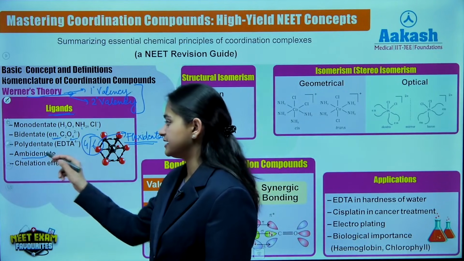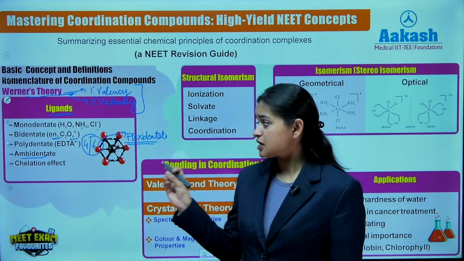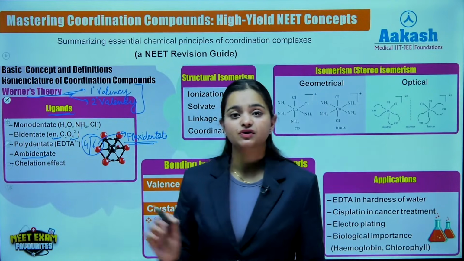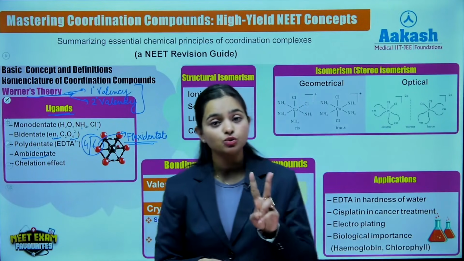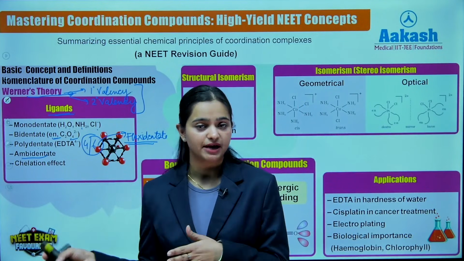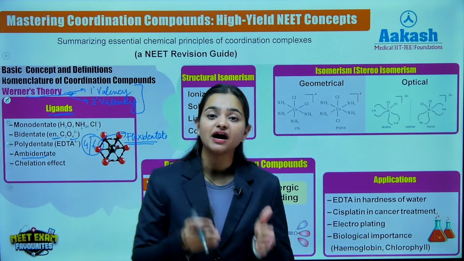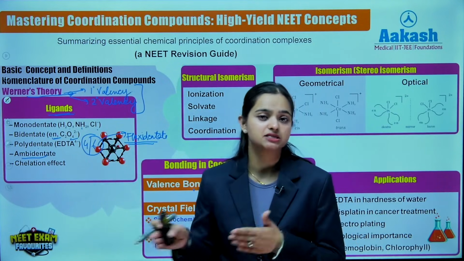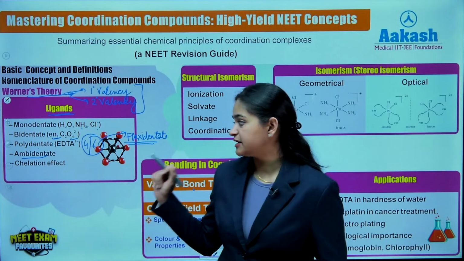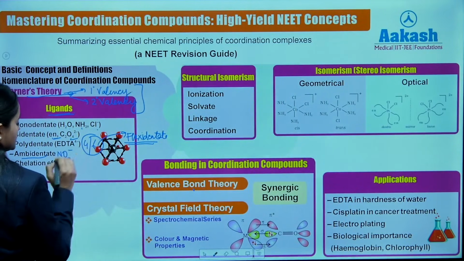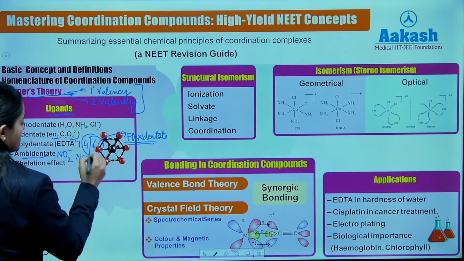Now ambidentate, right? A special category of ligands because of the denticity of ligands. Ambidentate were basically the ligands which had two donor atoms which could donate their electron pairs directly to the central metal atom, but at a time only one donor atom was able to donate its electron pair, right? So this was ambidentate. Examples were NO2 minus, right, and NCS minus.